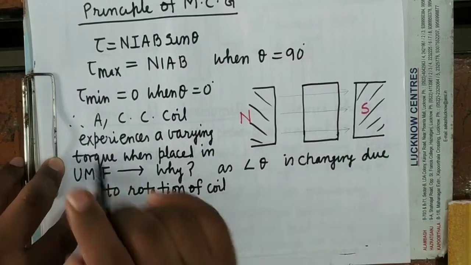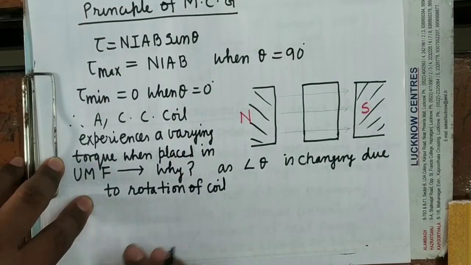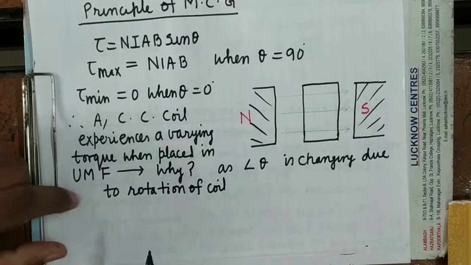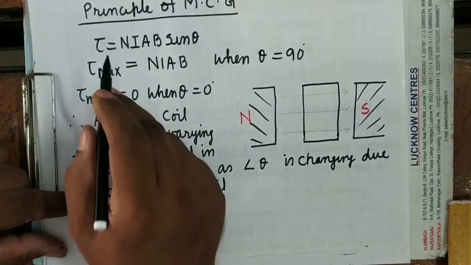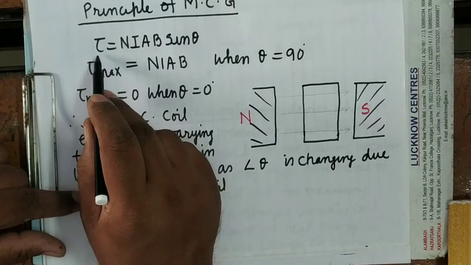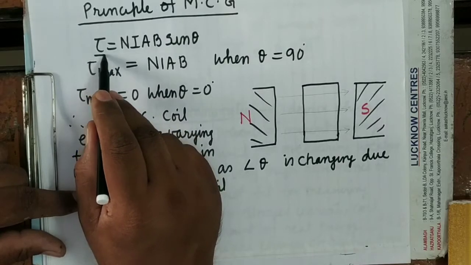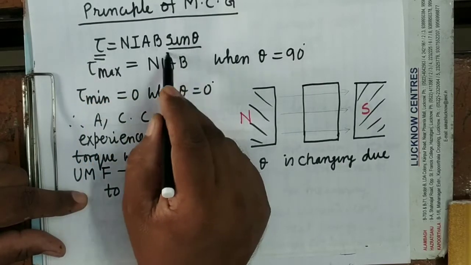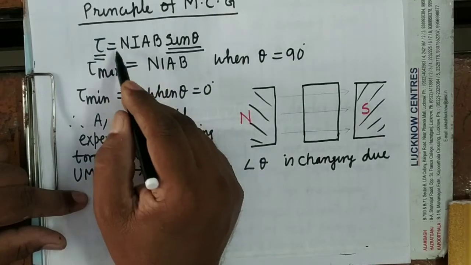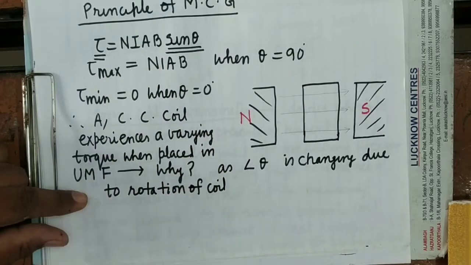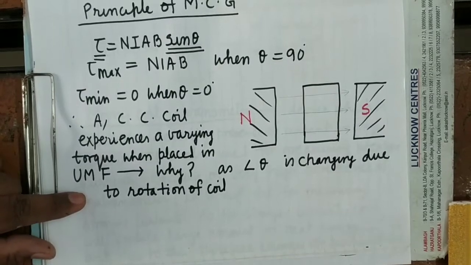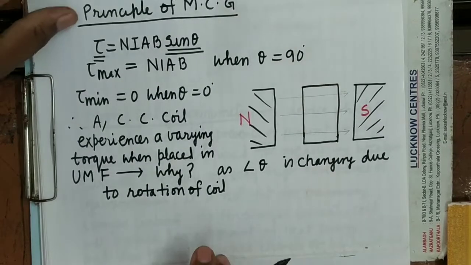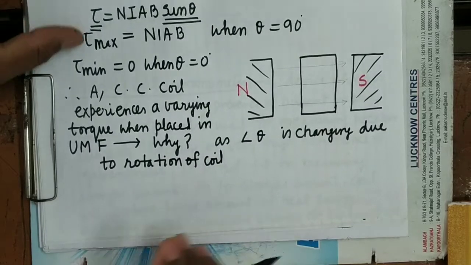How can we make the torque uniform? See, a torque can be made uniform if we abolish its dependence on sine theta, because all the other terms will remain unchanged during rotation of the coil. It's clear? So torque can be made